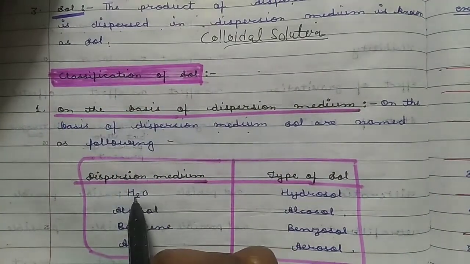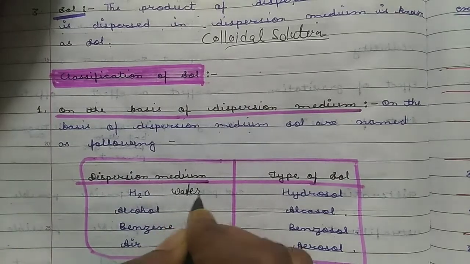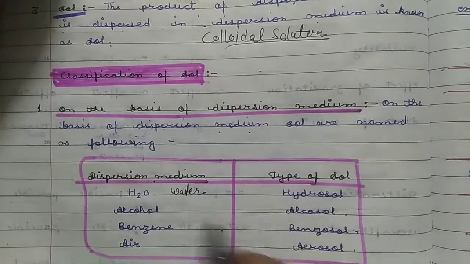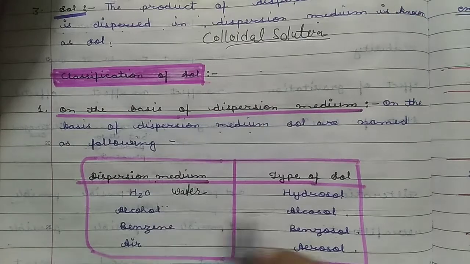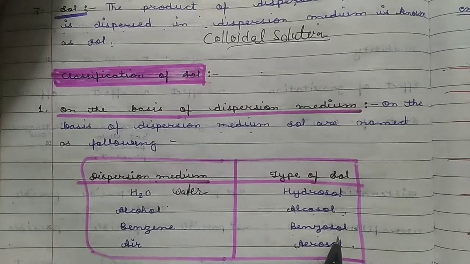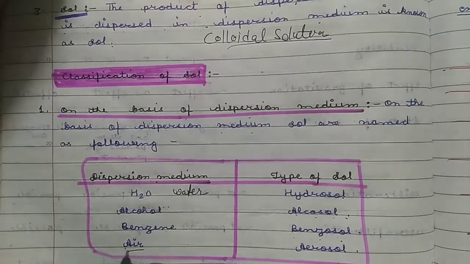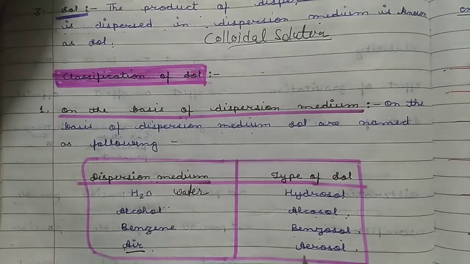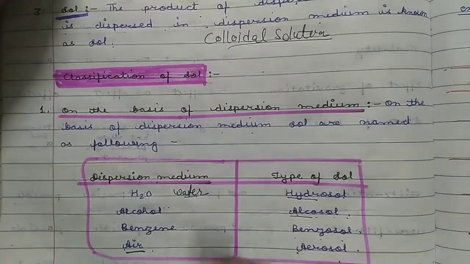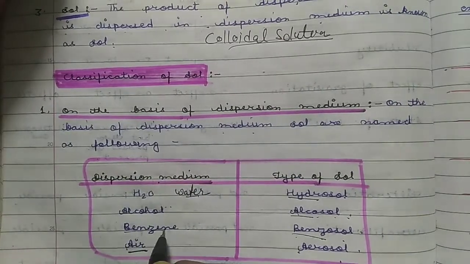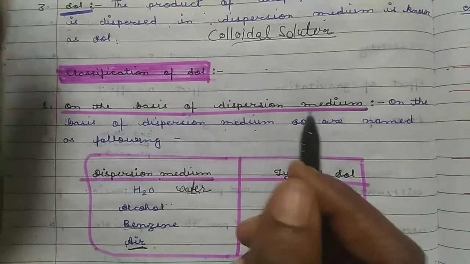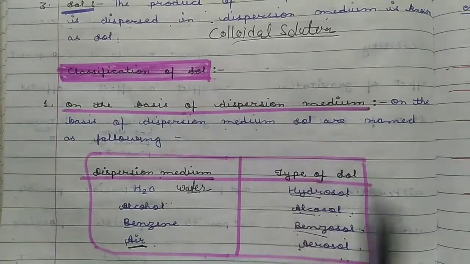For example, if H2O, meaning water, is used as the dispersion medium, then its sol is known as a hydrosol. If alcohol is used as the dispersion medium, it is known as an alkosol. If benzene is used, it is known as a benzosol, and if air is used as the dispersion medium, its sol is known as an aerosol. Hydro means water, alco means alcohol, benzo means benzene, aero means air, and sol means colloidal solution. So this is the first classification on the basis of the dispersion medium.